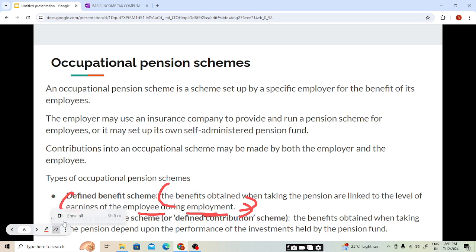Now moving to the second type, money purchase scheme or defined contribution scheme. This scheme means your contribution into the pension scheme will be defined, but your benefit will not be defined.